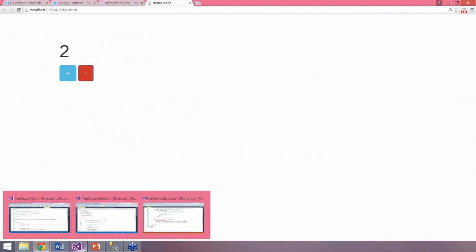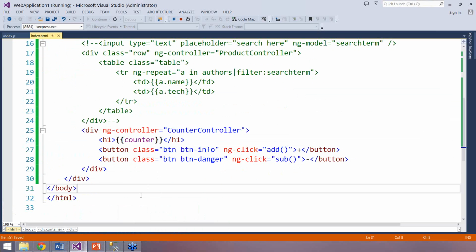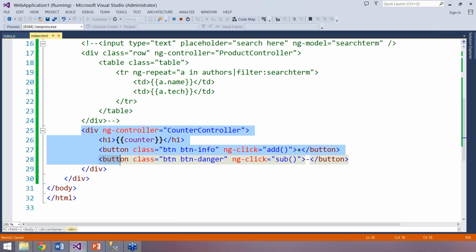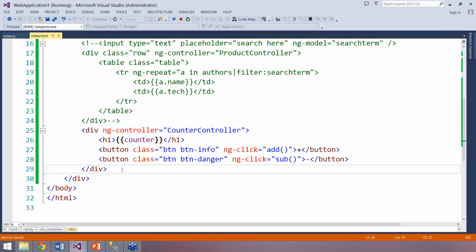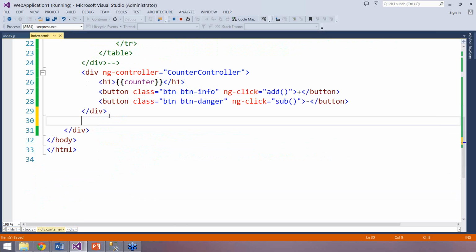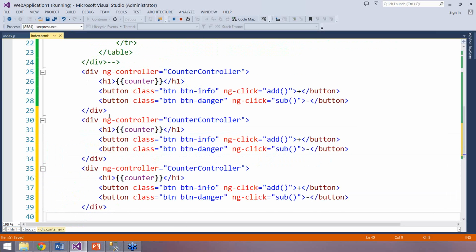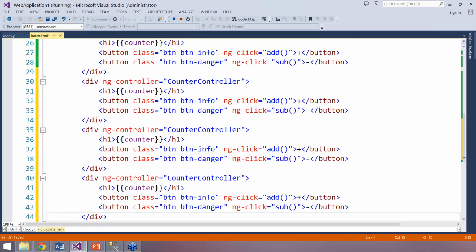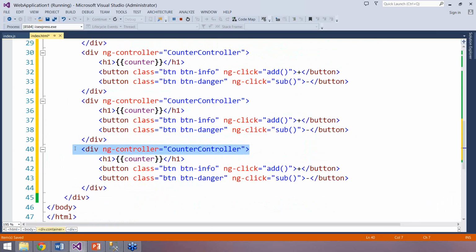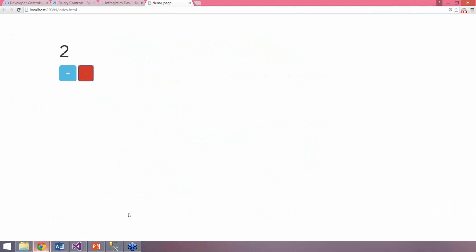Now I have been telling you that each time you use a controller on your view, it creates a new instance of the controller, right? So I will use the same controller more than once. Here I'm using it once. I have pasted the same controller 4 times, as you see on your screen. We are using the same CounterController on line number 30, then again on line number 35, and again on line number 40. So it is being used 4 times in my view in my application. Is it clear? Now let us go ahead and run the app again.